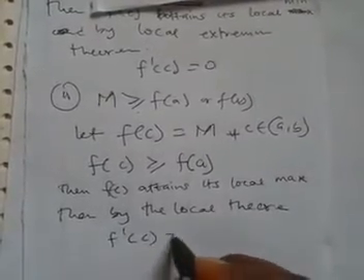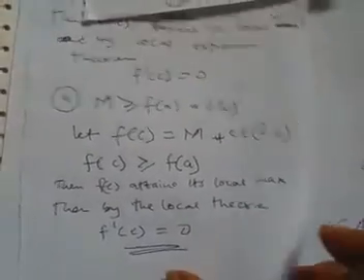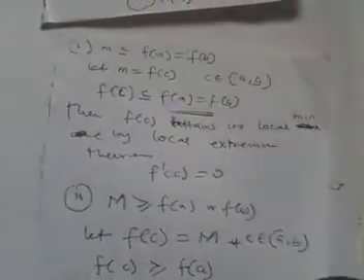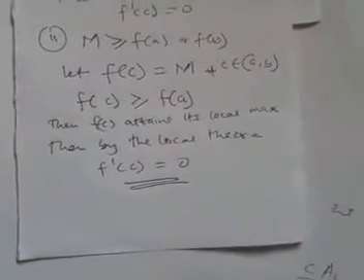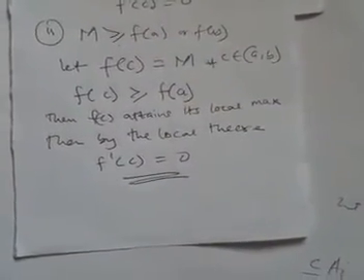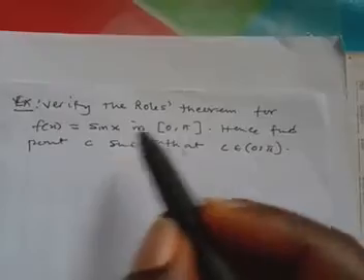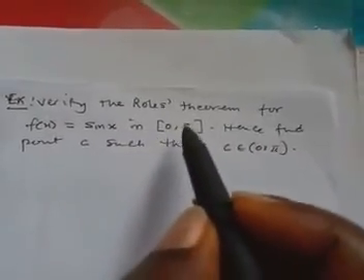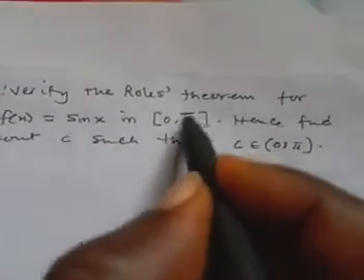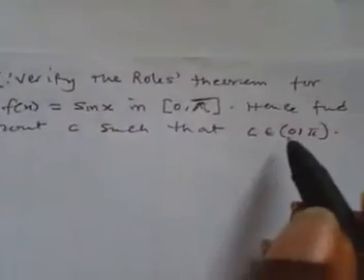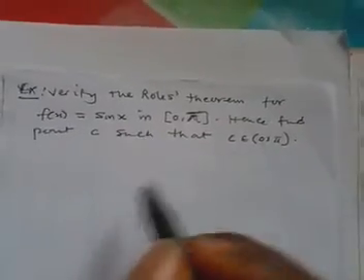F prime of c will be equal to 0. So in three cases, we have that our f of c is 0, and that completes Rolle's theorem. So we will now take an example on this Rolle's theorem. So we have our example here. Verify Rolle's theorem for f of x equal to sin x in the closed interval 0, pi. Hence, find the point c such that c belongs to the open interval 0, pi.